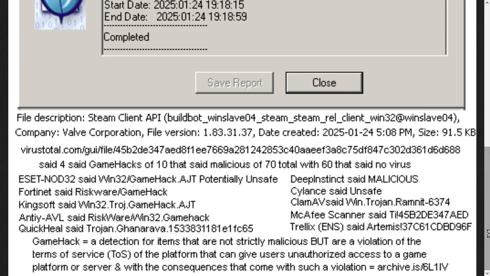They don't explain themselves. That's poor. ClamWin said it's a Trojan named after something that steals your banking details, when it isn't true. McAfee not only gave us no real data, its only response is that it had that ID code to it, and when you look up the ID code, you can't find it, except maybe on my video. And Trellix called it Artemis and didn't explain it. We only got 4 honest ones out of the 10 that said it might be a problem.